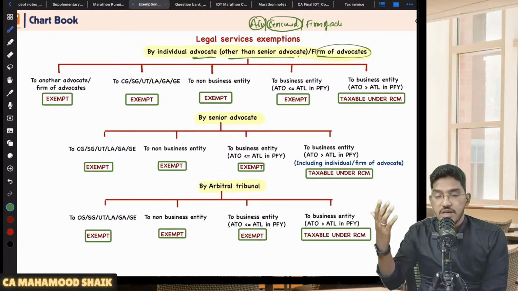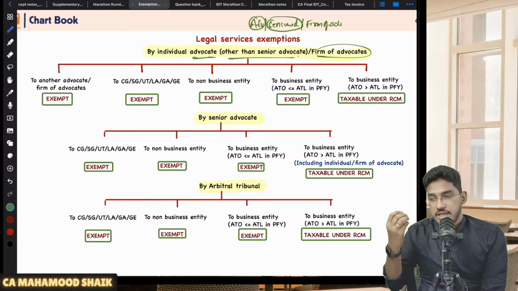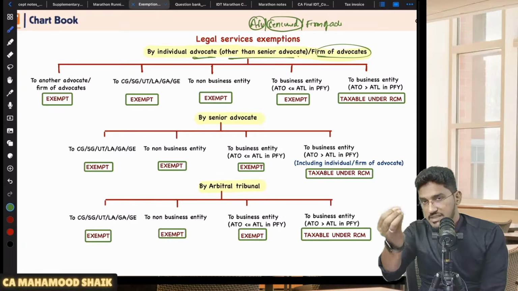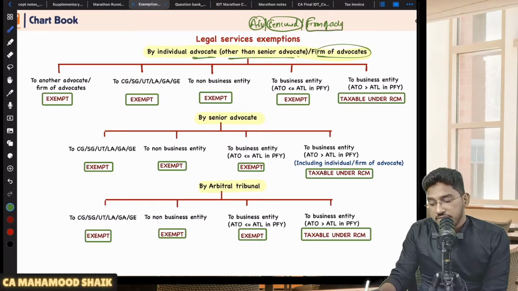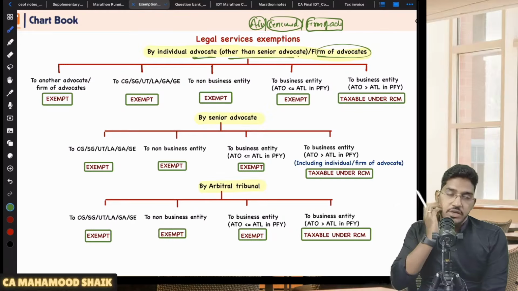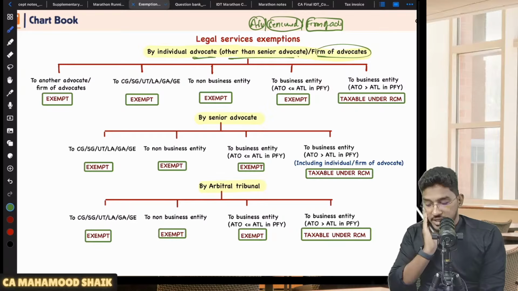Not who is senior citizen. A senior advocate is an advocate with certain years of experience and is recognized by the Bar Council as a senior advocate. Or these advocates can come forward and create a firm of advocates. Like we auditors are creating audit firms, even this firm of advocates also can be created, and through that also they can provide the services, right?